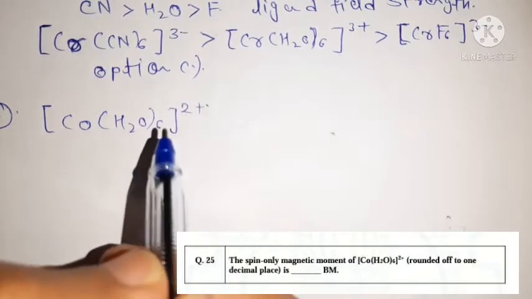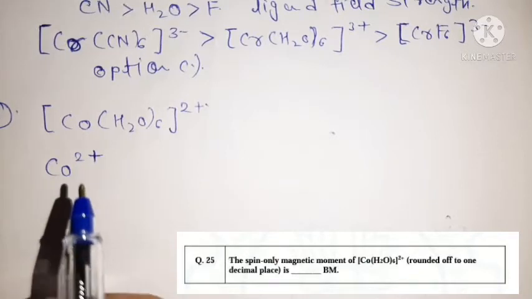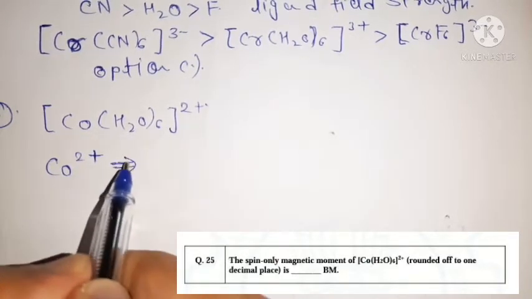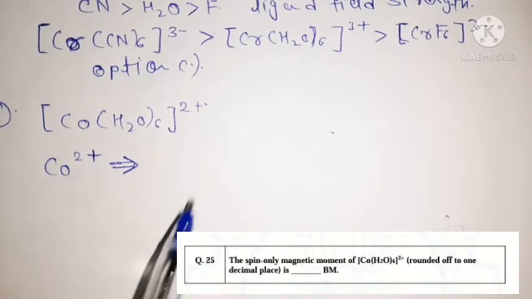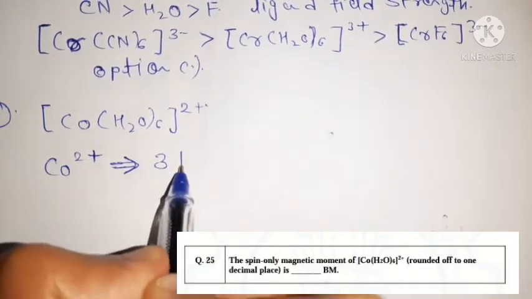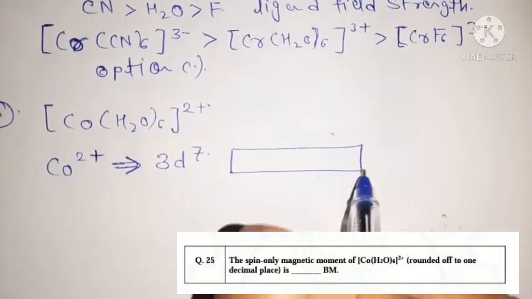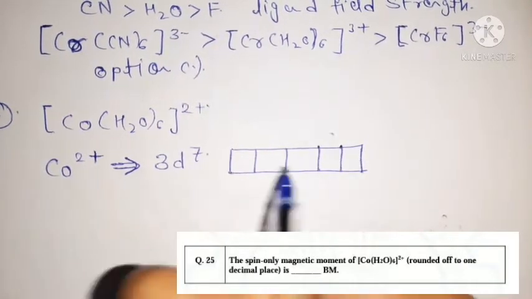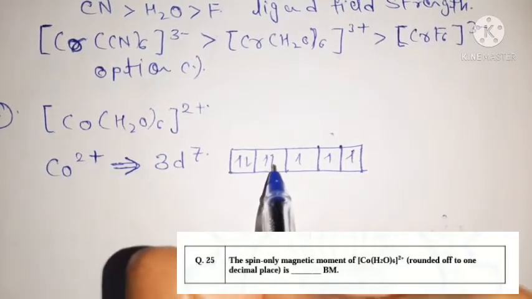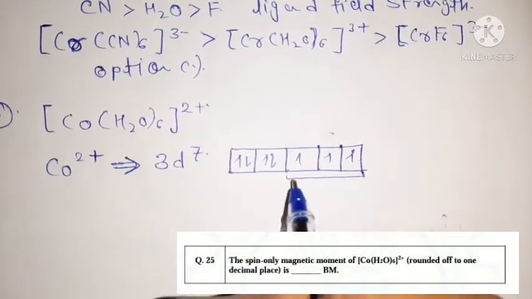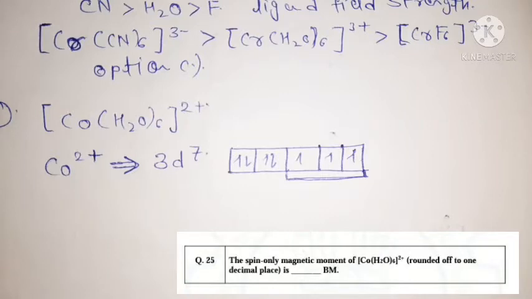So this is a cobalt 2+ high spin complex, because H2O acts as a weak field ligand. The electronic configuration of high spin cobalt 2+ will be 3d7, and a 3d7 high spin complex means it has 3 unpaired electrons in its electronic configuration.